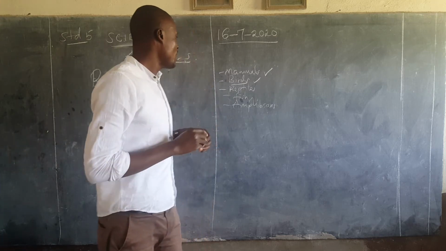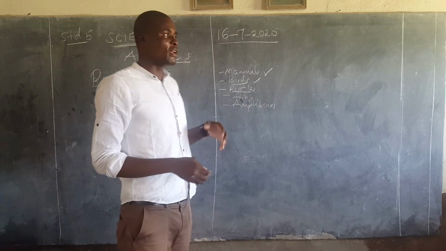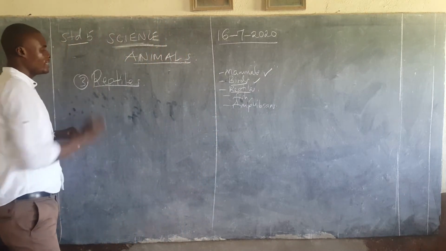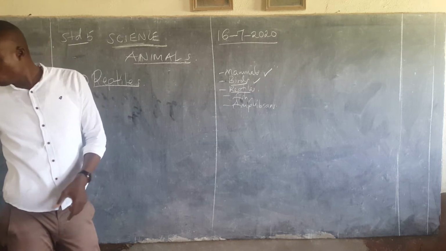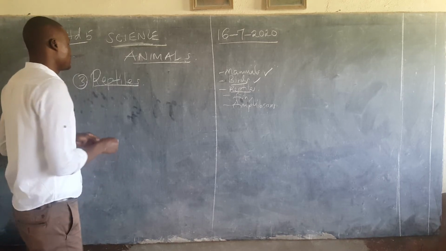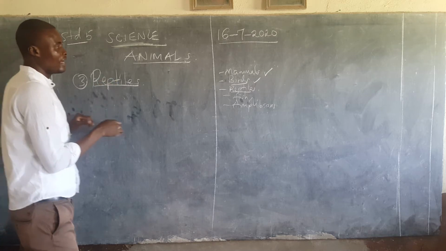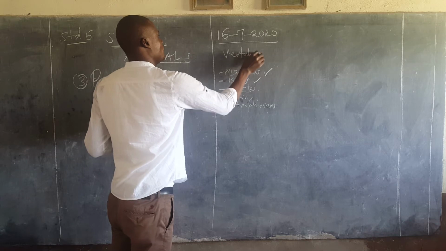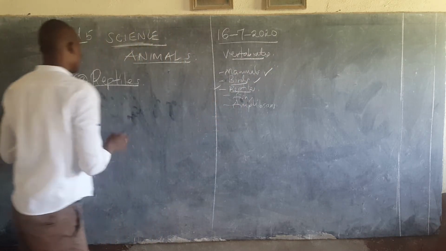So that is where we stopped, and we are now going to the reptiles, about which we shall mention very quickly. You can see here, our number 3 is reptiles, and I'd like us to see what these reptiles are and what they do. So number 1, learners, you must know that reptiles are just animals. They are an example of vertebrates. Reptiles are also vertebrates.